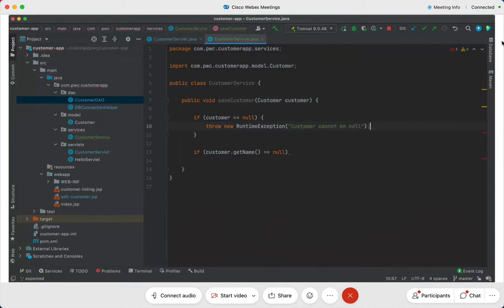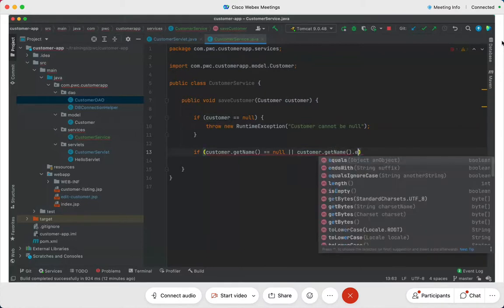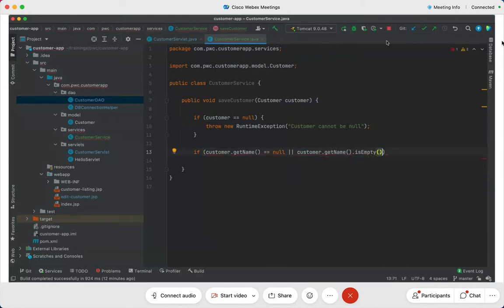Then I write: if customer.getName is equal to null, or if customer.getName is empty, I can either check the length equal to 0 or use isEmpty, I'll again throw a new RuntimeException: "name cannot be blank". Come on, yes or no?